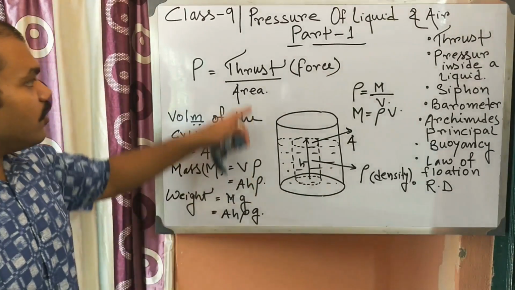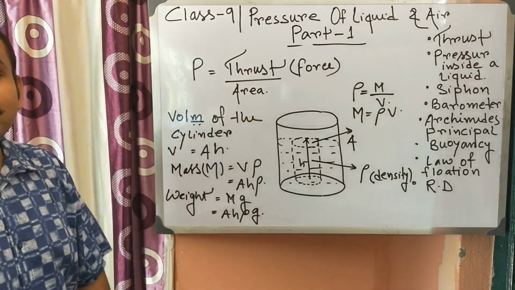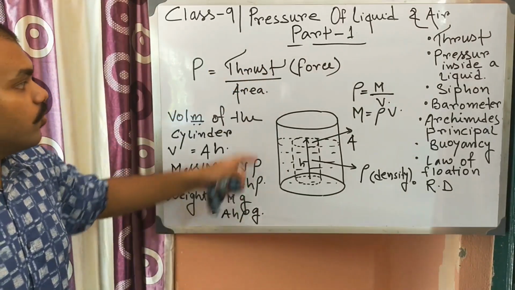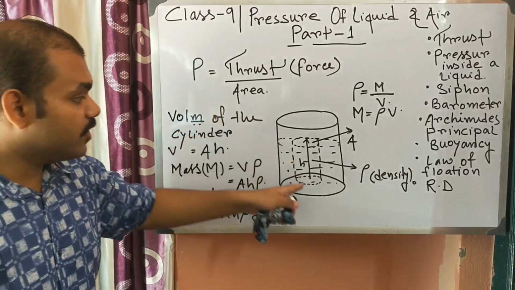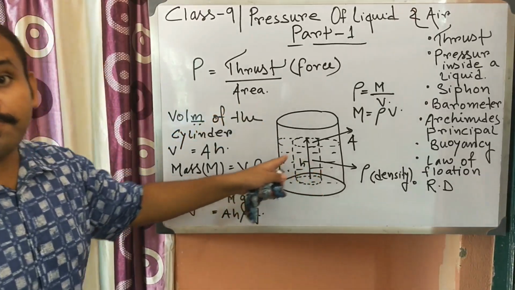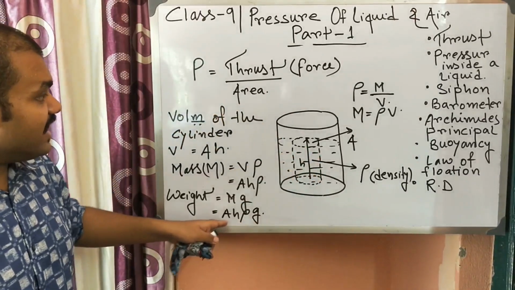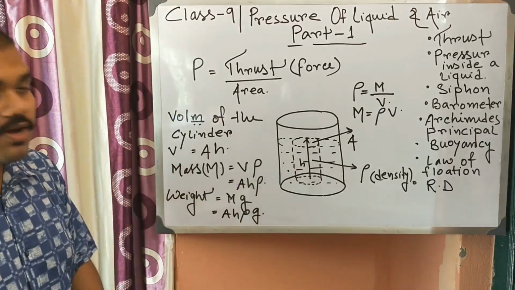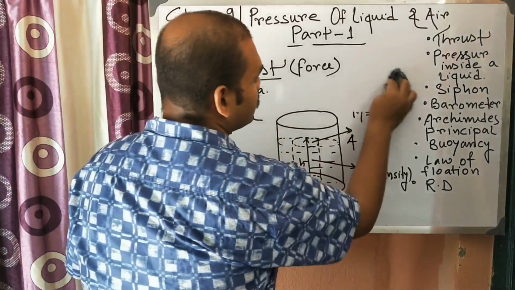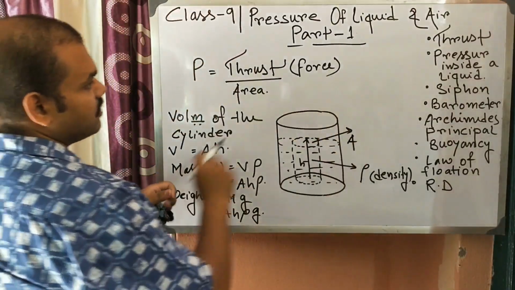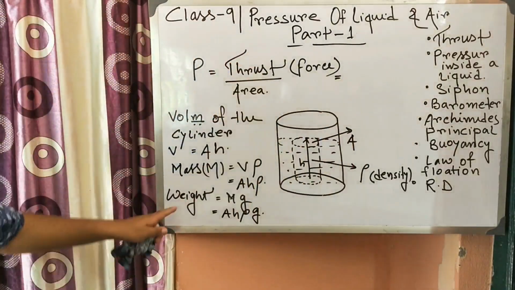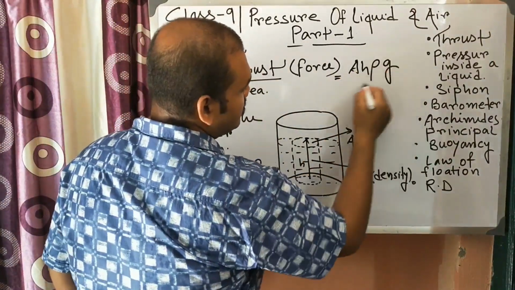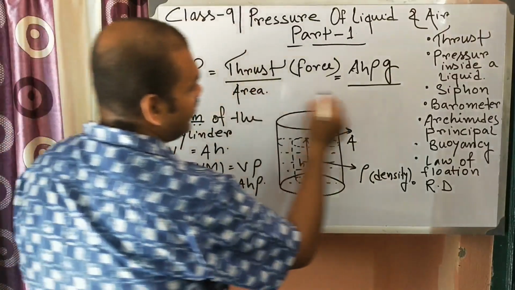Clear? So thrust per unit area is known as pressure. We get the thrust from this formula. Now we need to divide it by the area, because we need to consider thrust per unit area. So for area A, the total thrust is Ah rho g. For per unit area, what will be the thrust? We just need to put the value. So what is the thrust? The weight, that is Ah rho g divided by area A.